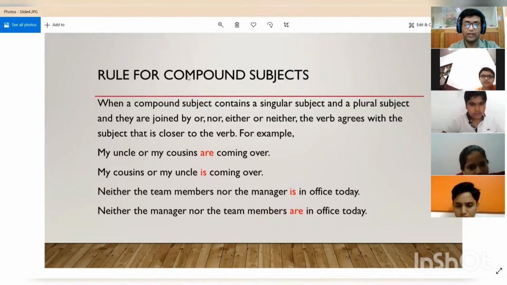Now, when we deal with compound subjects, then what we do? Wait, I have to admit a few students. They are in the waiting room.